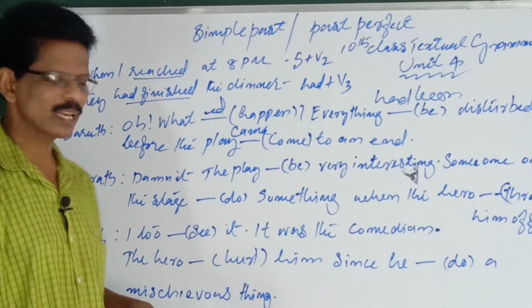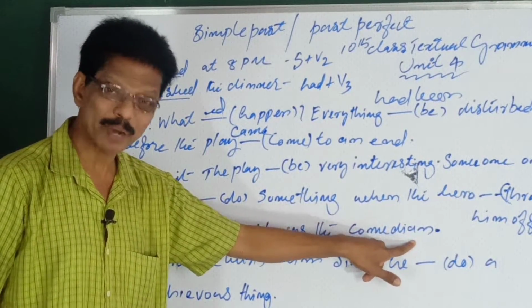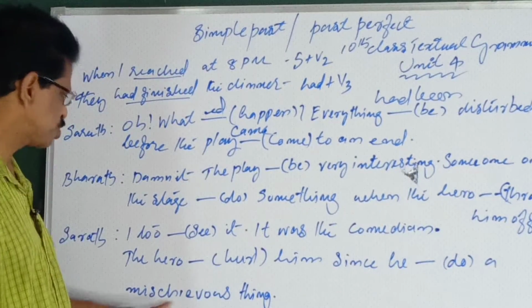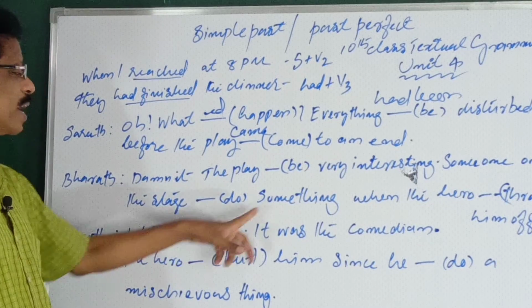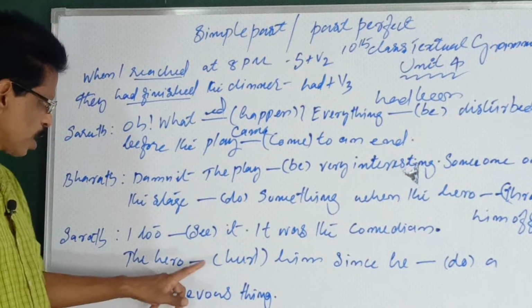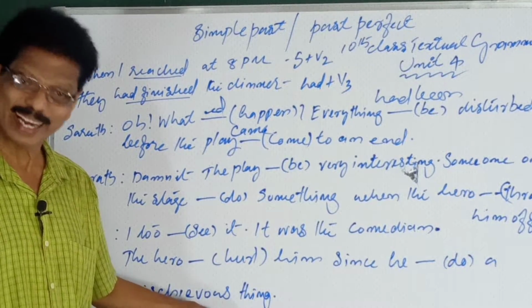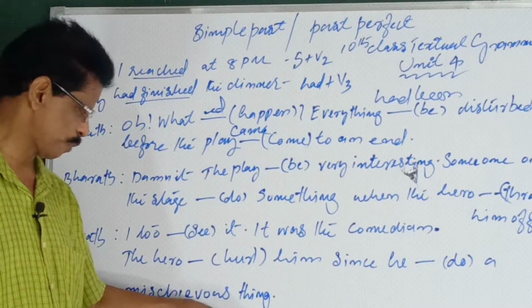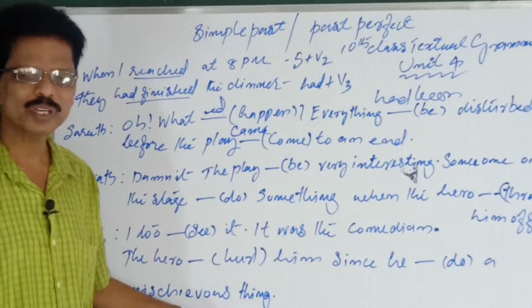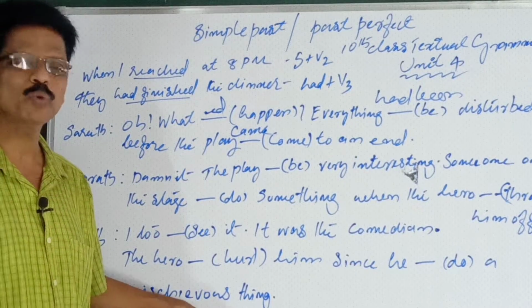Now, see the next line. I too saw it. It was a comedian. It was done by the comedian. The hero hailed him since he had done a mischievous thing. See, it was a comedian, the comic actor. The hero really hailed him off, threw him off, because he had done a mischievous thing.